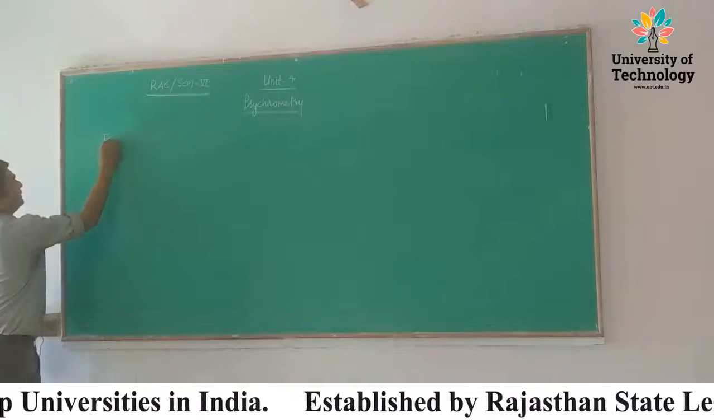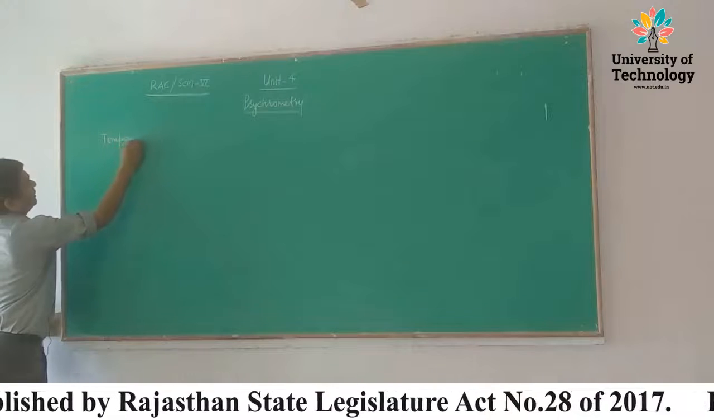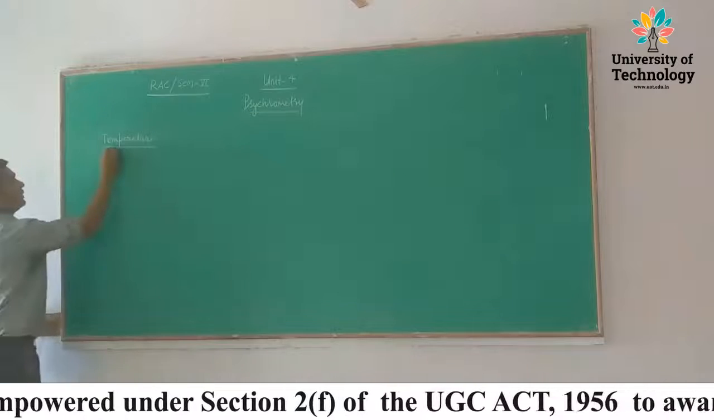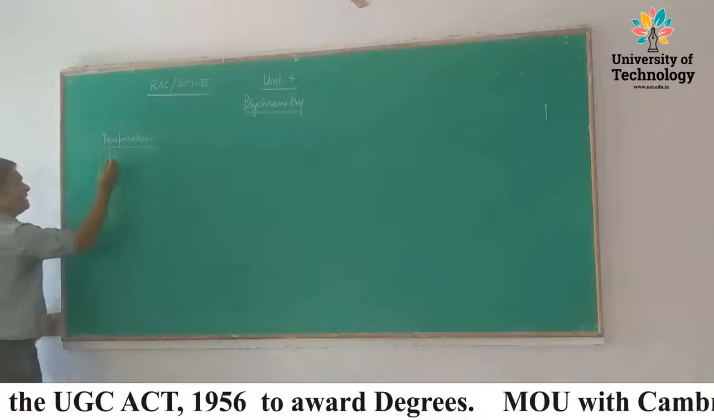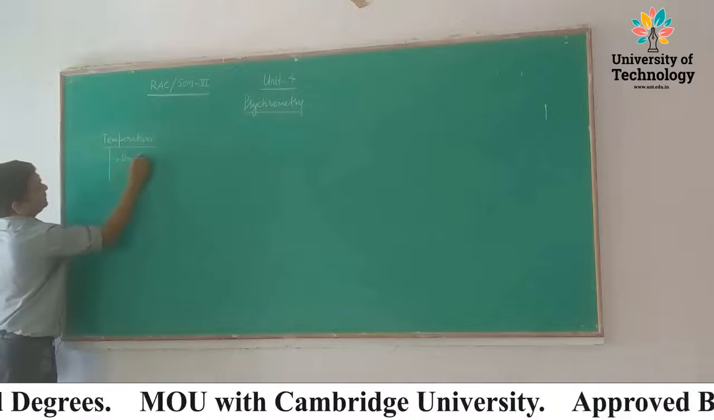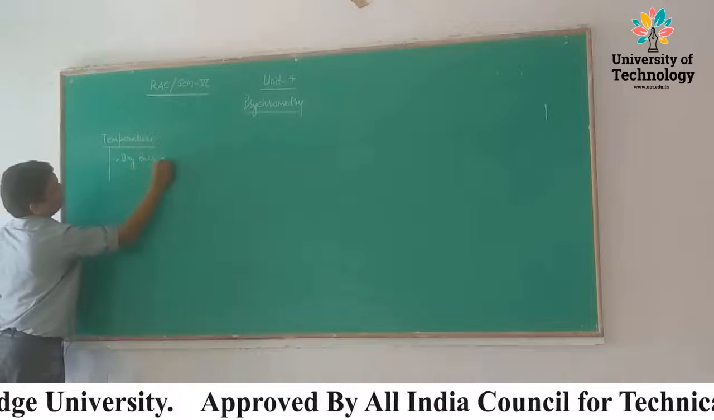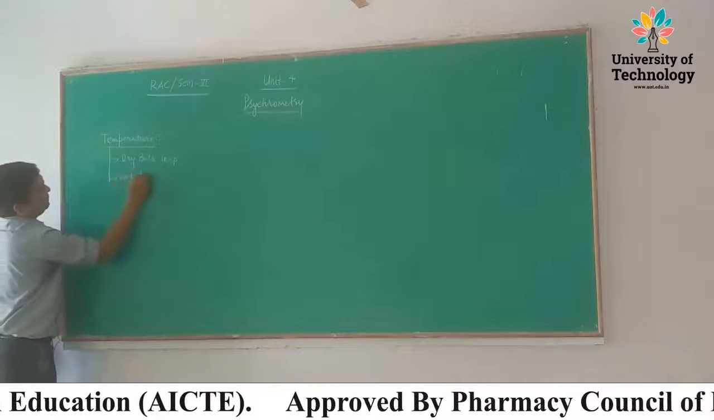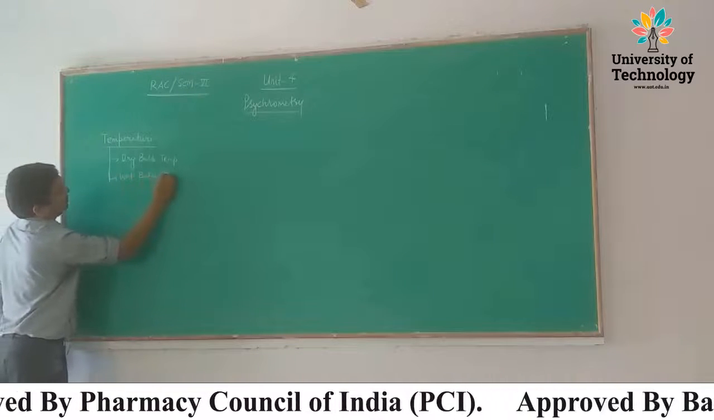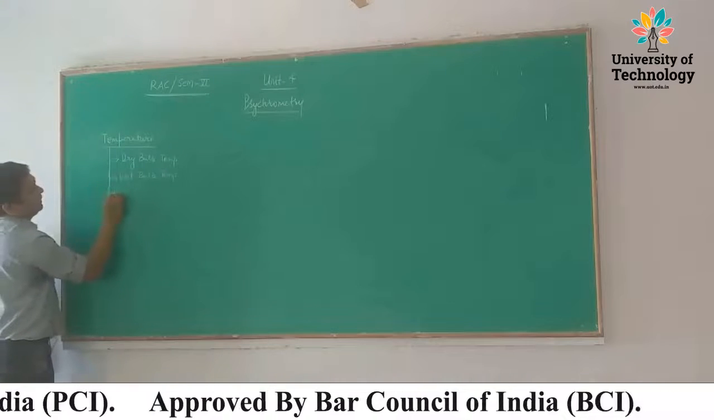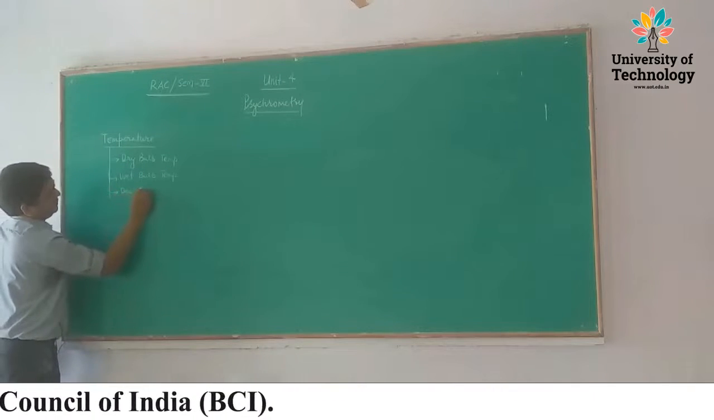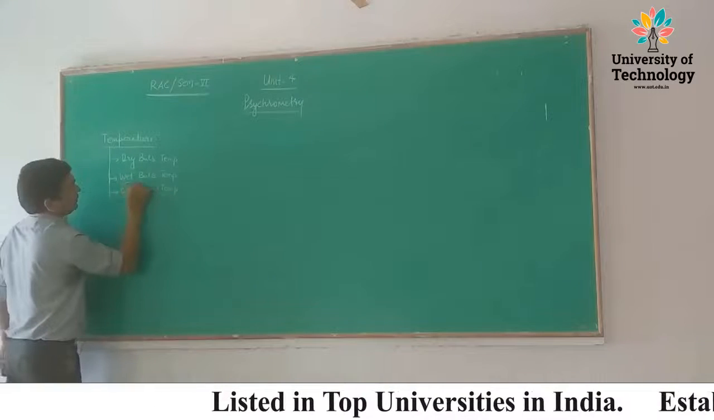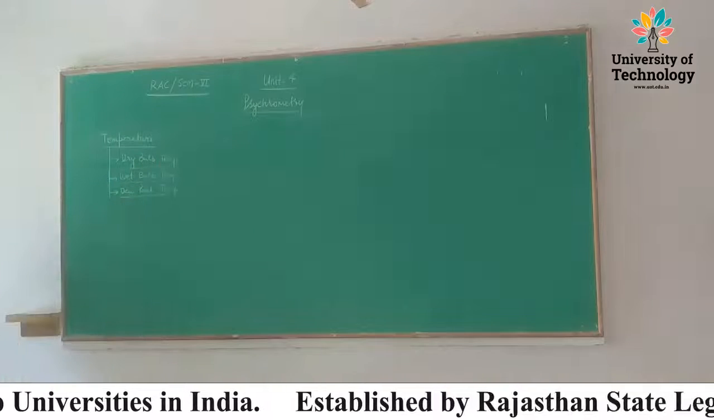The first one is very important, that is temperature. During moist air, we deal with three types of temperature. Number one is dry bulb temperature. Number two, wet bulb temperature. Number three, dew point temperature. These are very important while we study about the psychrometric.